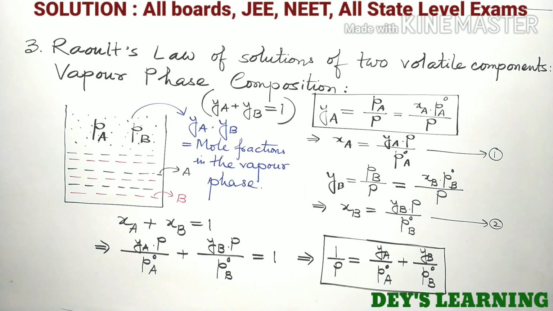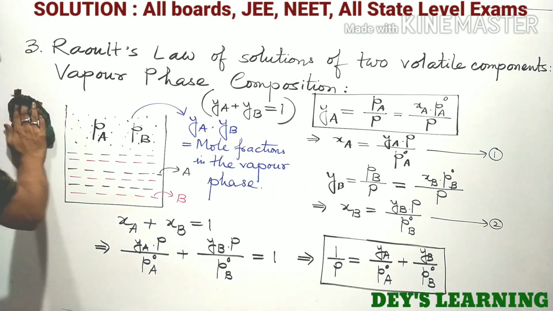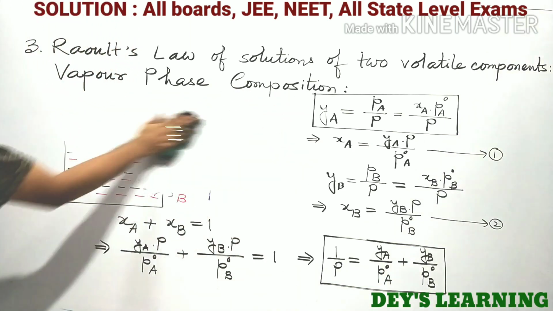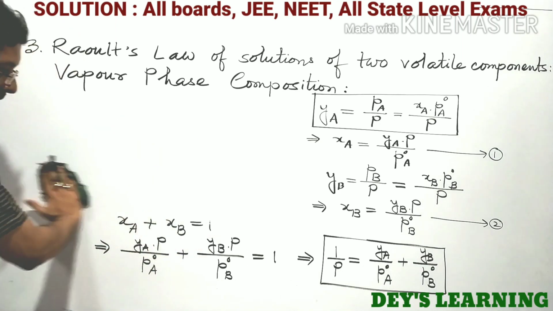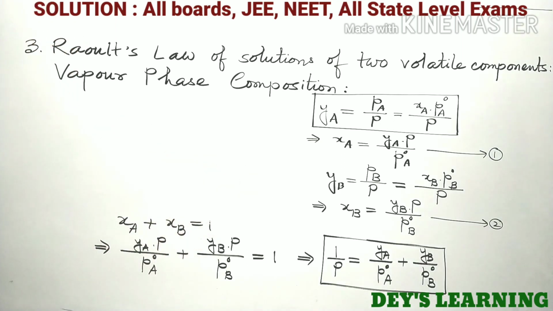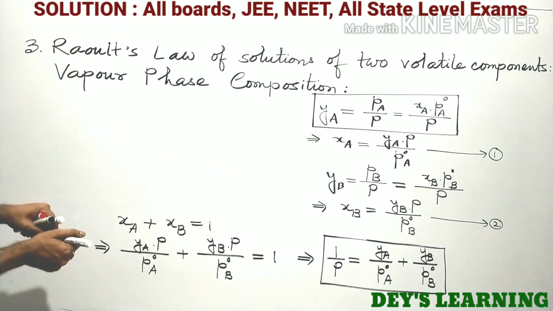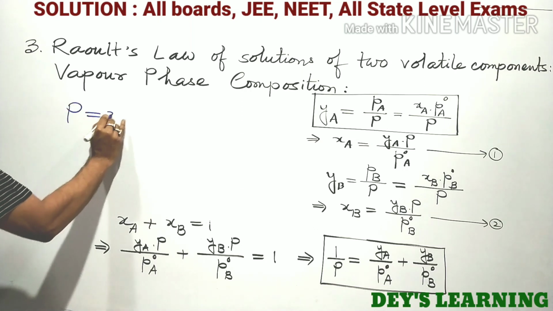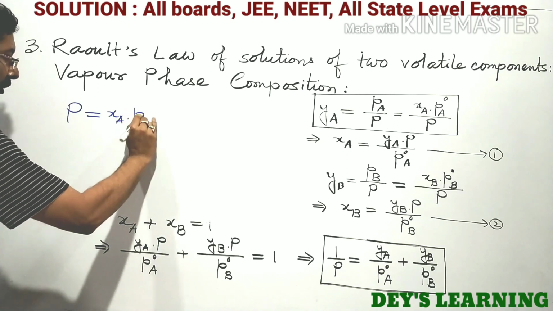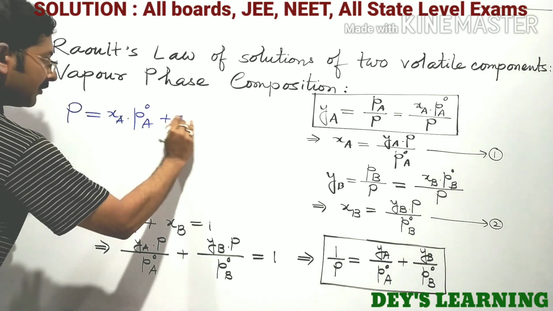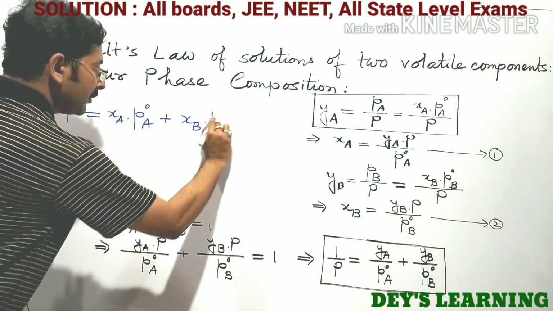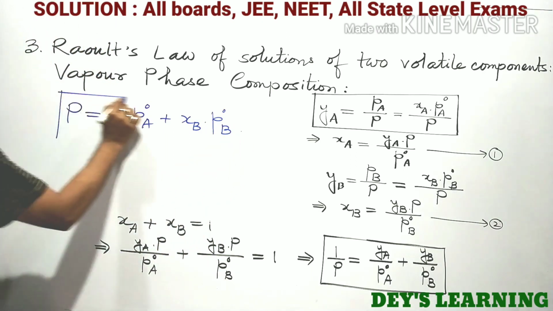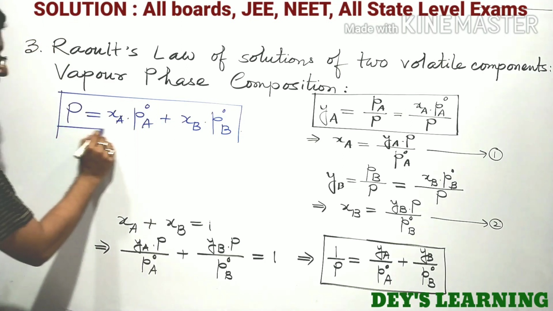Now make a comparison of this equation with our previous equation. Our previous equation was P equal to XA into P0A plus XB into P0B. Now compare these two equations.